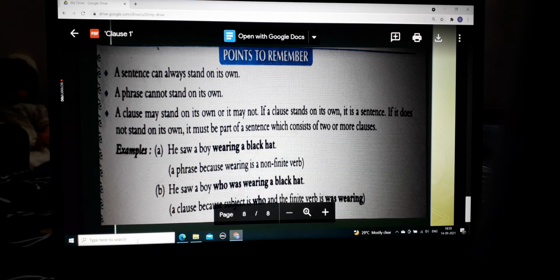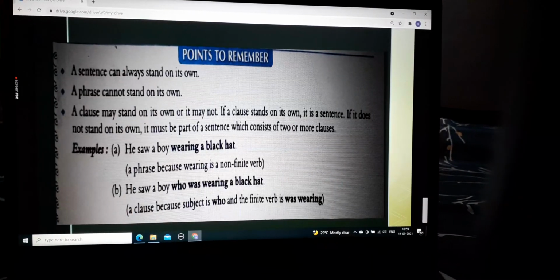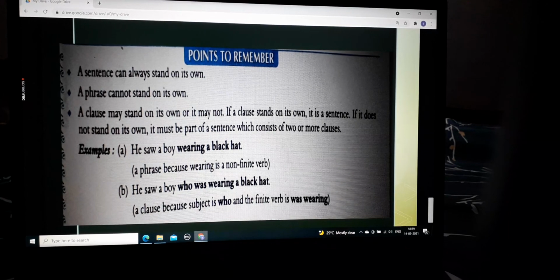Now, the third point to remember: a clause may stand on its own or it may not. If a clause stands on its own, it is a sentence. If the clause is independent, then it is a complete sentence. While if it does not stand on its own, then it is a clause. All right. Now let's move on to the next.